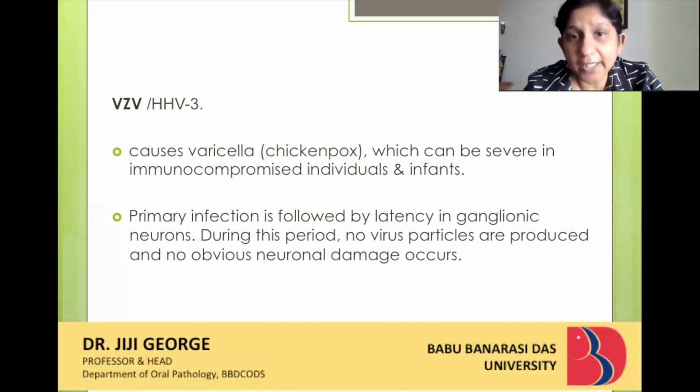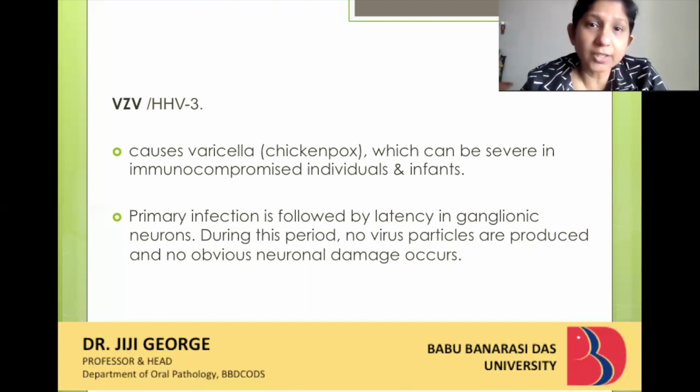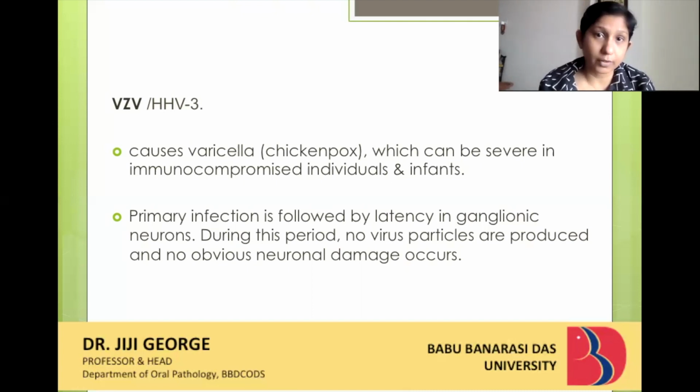That means the virus has entered the patient's body and it has initiated antibody production in the patient's body. So, a subclinical infection would be the first time maybe the patient has come in contact with the virus. But then the patient's immunity has fought the virus off.